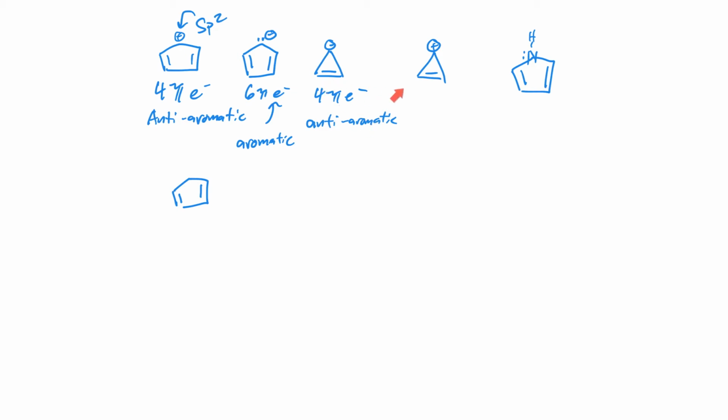Looking at the other option here, cyclopropylenyl cation. Here we only have 2 pi electrons. All else is the same. A ring, p orbitals, planar. We only have 2 pi electrons. This is aromatic.